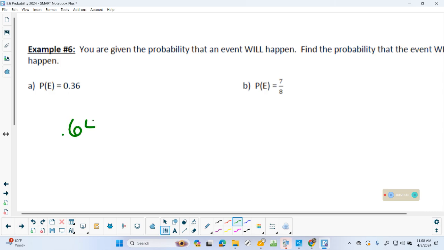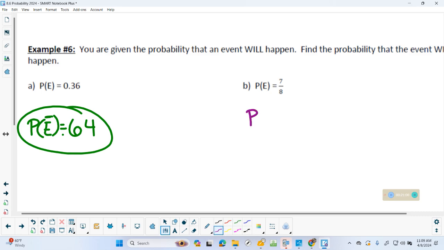0.64. Now I just care about the 0.64, but just for notation, just to be fancy here, you might see this written like this with the bar. That means the complement. I care that you got the 0.64. All right, what is your probability of the complement? If it's 70 will happen, it's how much it will not. Okay. Got it. All right, I think we've done enough on that.